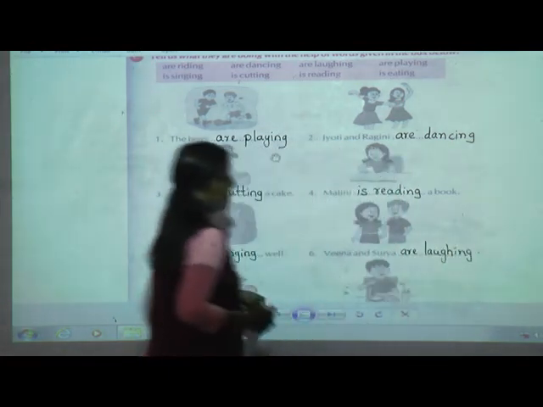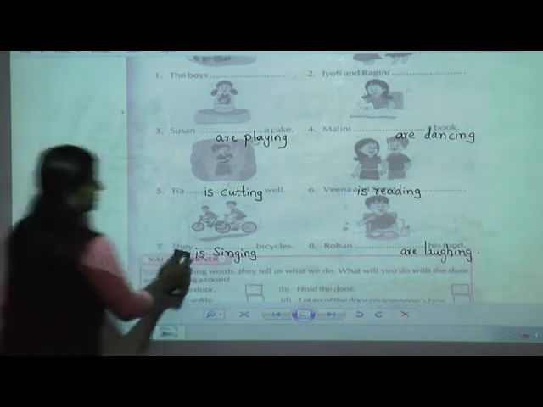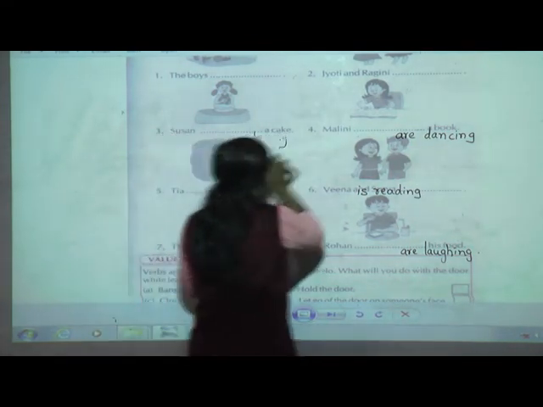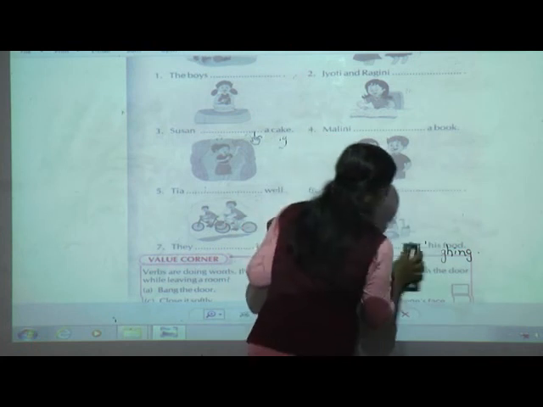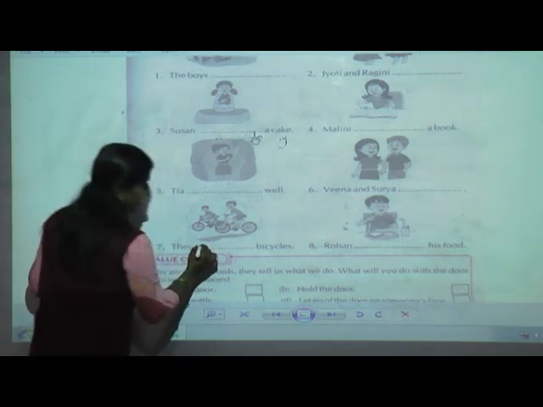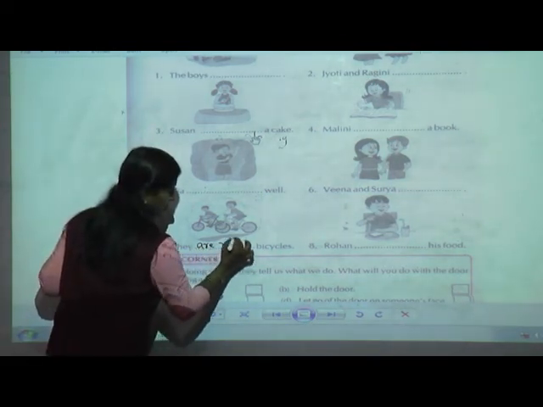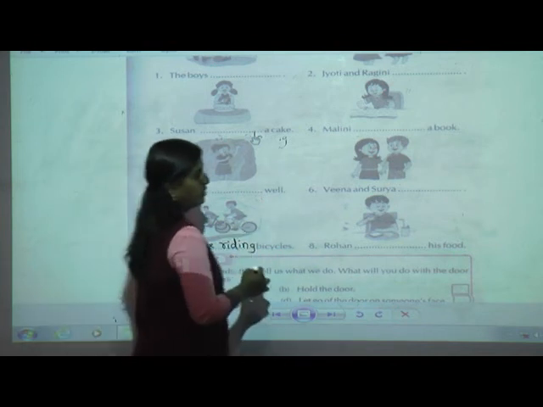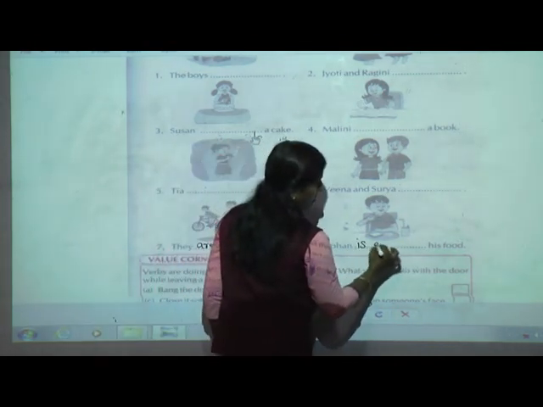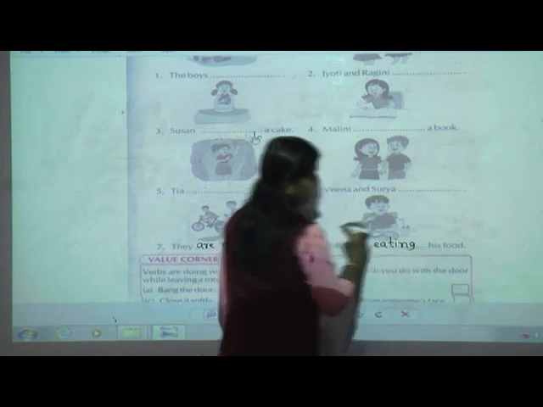I hope you have done all this. You only have to check your answers. Next, they are. Till here everything is correct. If it is correct, it shows that you have understood whatever I have taught. They, what are they doing? They are riding bicycles. 8. Rohan. Rohan is eating his food. Done? Okay. Now, last one. Then all answers are right? Very good.